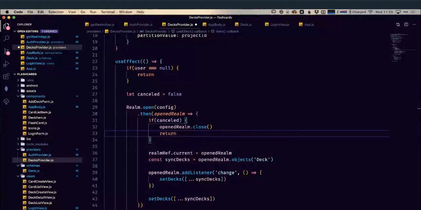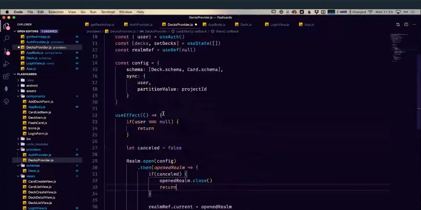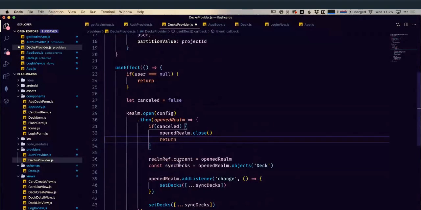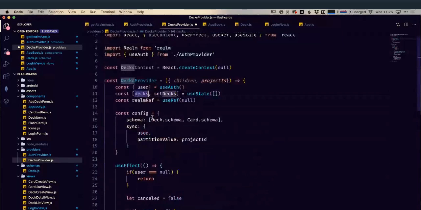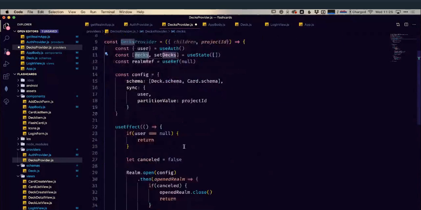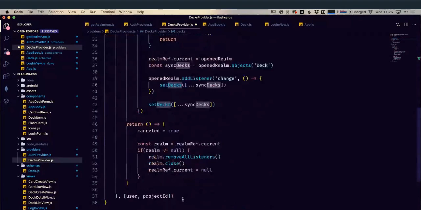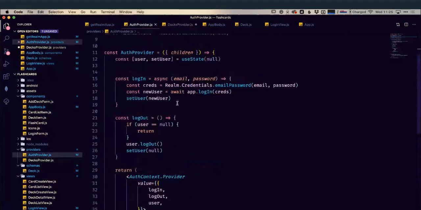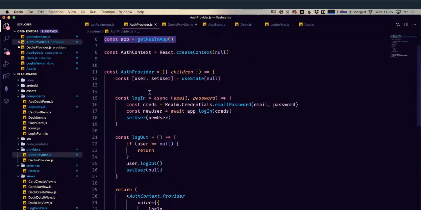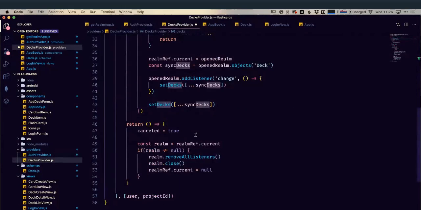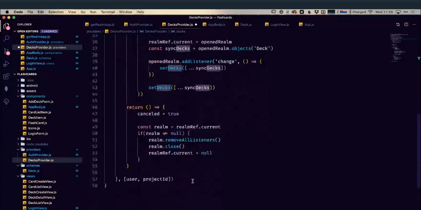So that is our reference to the actual realm, and it's going to allow us to load our decks. Once those decks are loaded, they're going to be stored in this variable here. So we're going to have our decks populated with any decks from our cluster. But our provider is also going to control creating decks and deleting decks and all the other ways we interact with our realm. Much the same as our auth provider controls our login, controls our logout, as well as stores a reference to the user, our decks provider is going to store a reference to our decks and also give us the functions we need to interact with those decks.